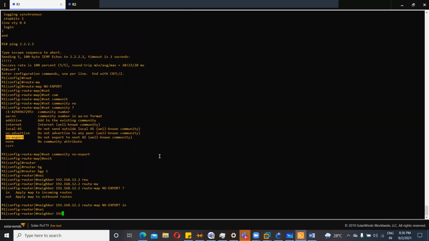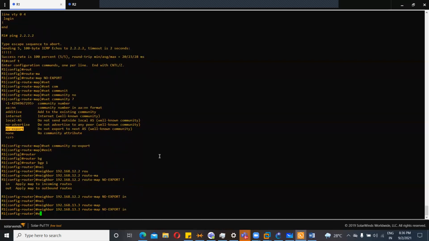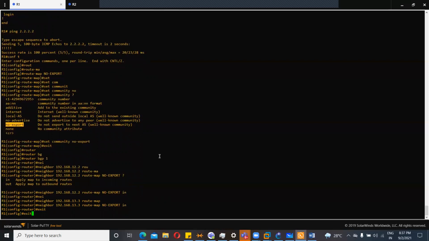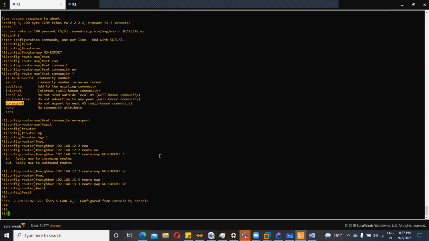Similarly, I just want to configure for ISP2, route-map no-export. Yeah, I'm done, that's it. It's as simple as it is. Even if you have thousands of prefixes, thousands of routes with your ISPs, these two lines will prevent the AS transit.